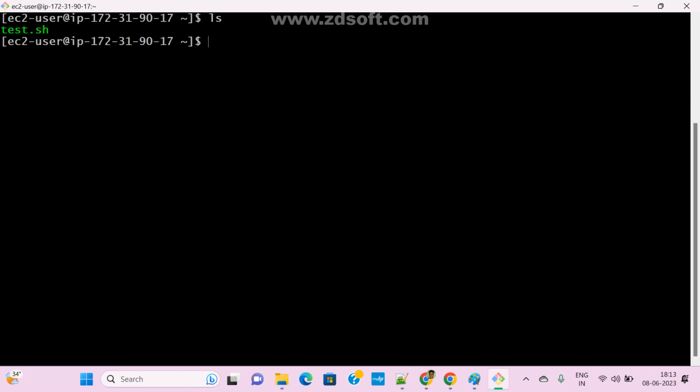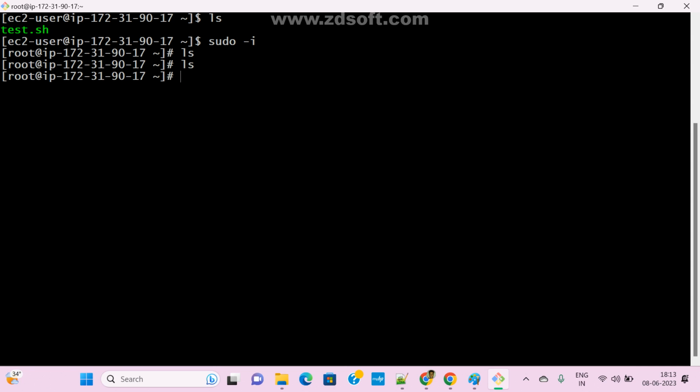Now see here, I typed ls, and let me do sudo -i. Every time I need to pass sudo, right? That is the reason I switch to the root user. Now if I type the ls command, who is responsible for whether this command is correct or not? Only the shell layer will take care. Only shell is the mediator between the user and kernel, and the actual task is executed under the kernel.